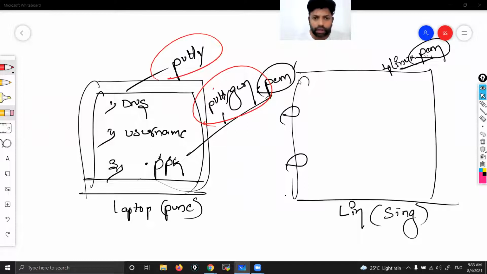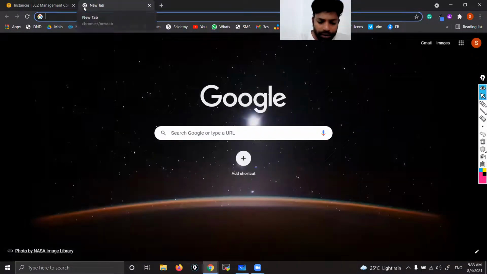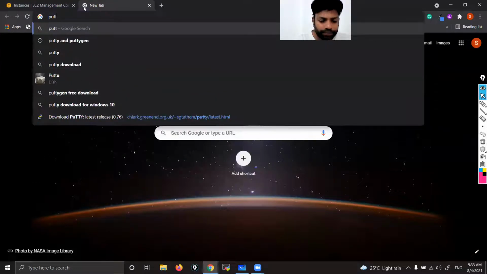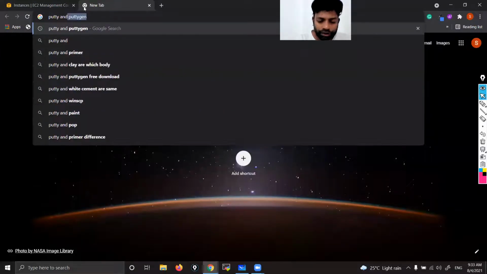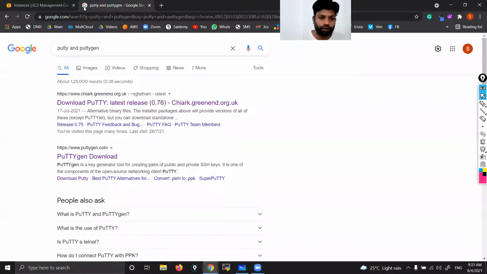So let's download these putty and puttygen tools. Simple, guys. These are lightweight tools. Go to Google here. You type putty and puttygen. Press enter. Yes, you can see the first website.